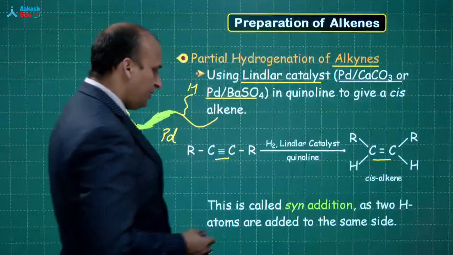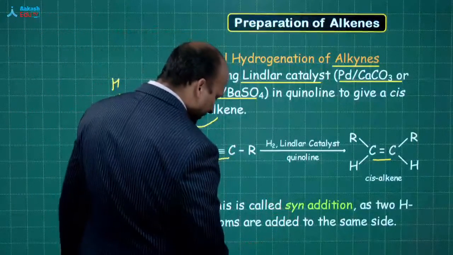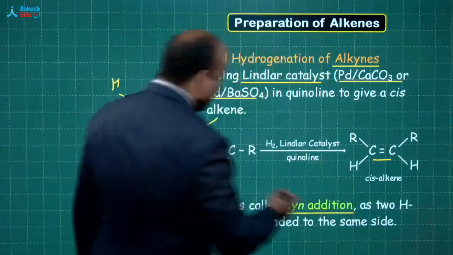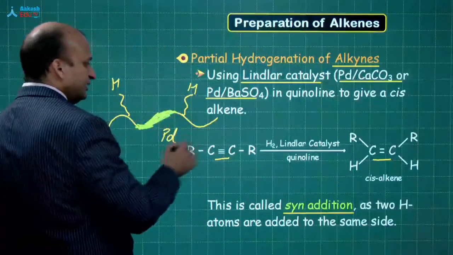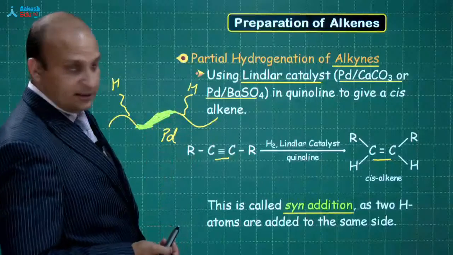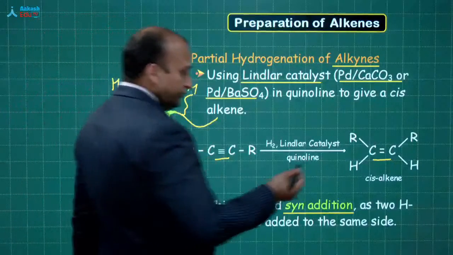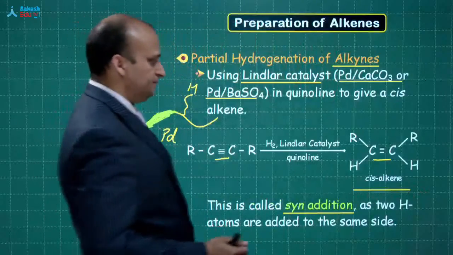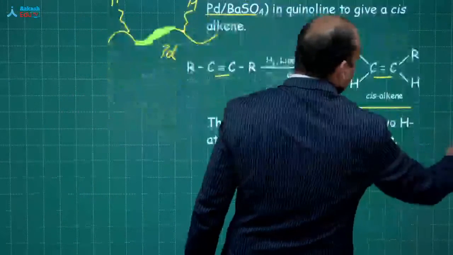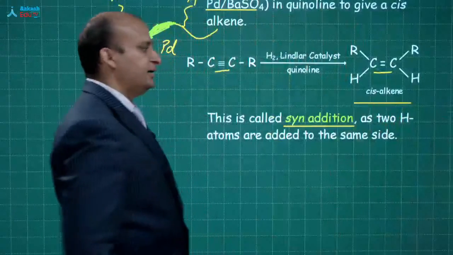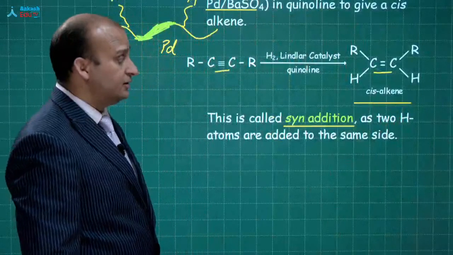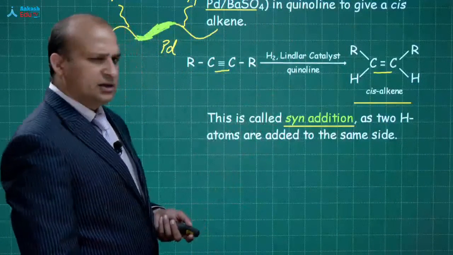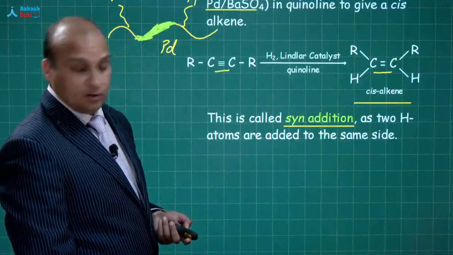Okay, fine. I also told you about the syn addition part, because both the hydrogens are adding from the same side. So it is called syn addition. And if you talk about the geometrical isomerism, you will get the cis alkene. Please remember, you will not get trans alkene, you will get the cis alkene. So is there a way to get trans alkene? Yes. What is the way?